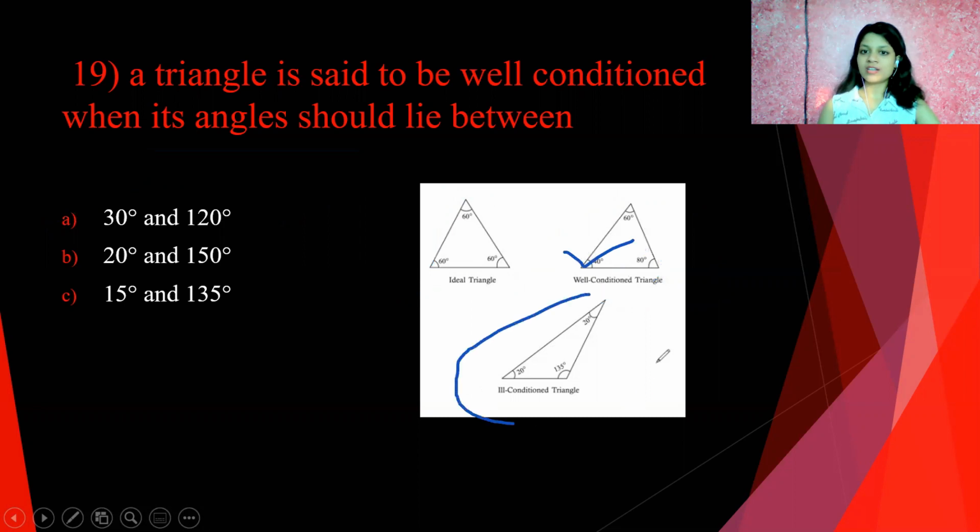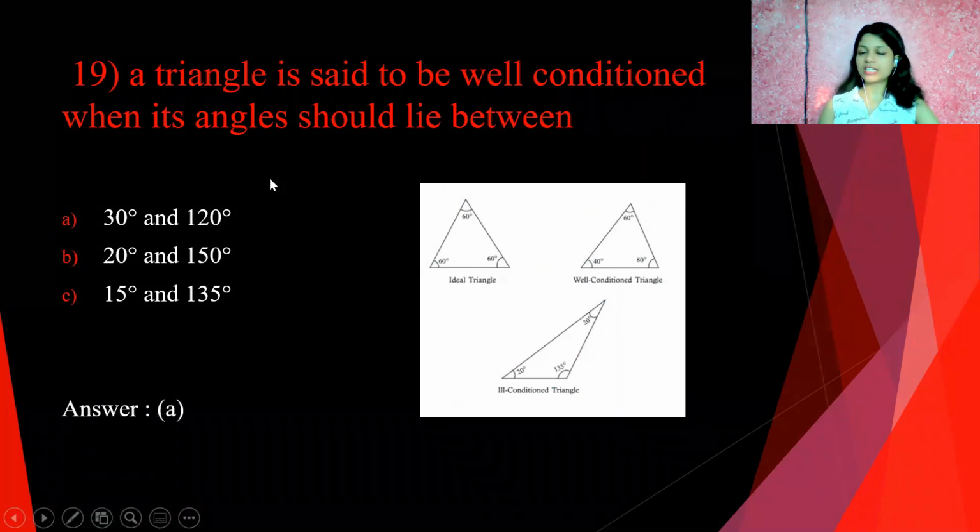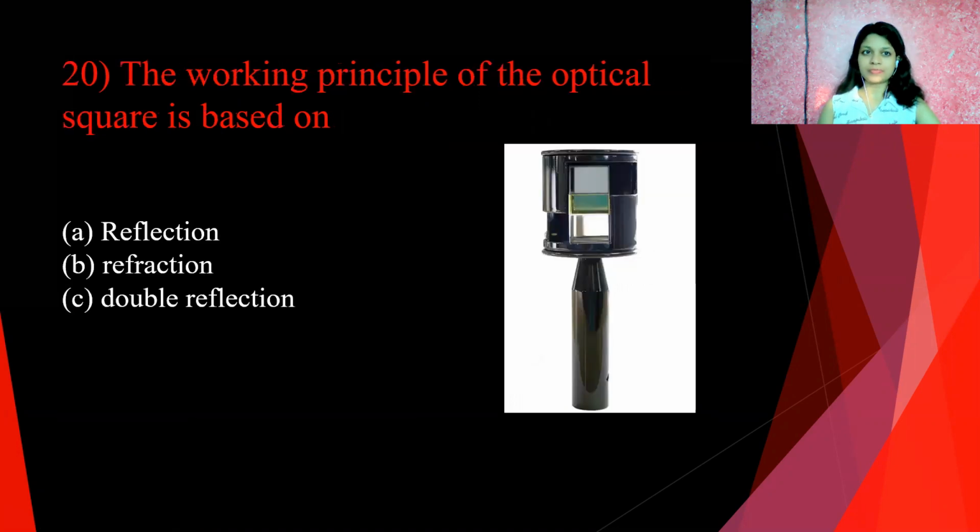And you can see here ill conditioned triangles, with an angle less than 30 degrees, that is 20, and greater than 120 degrees, that is 135 degrees. So it is called an ill conditioned triangle. So answer A is correct. For a well conditioned triangle, angles should lie between 30 to 120 degrees.